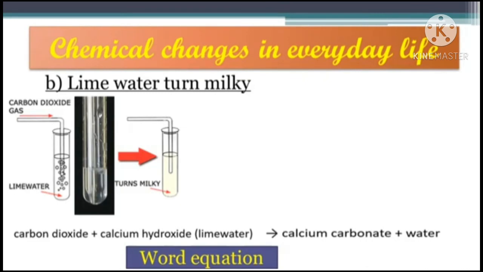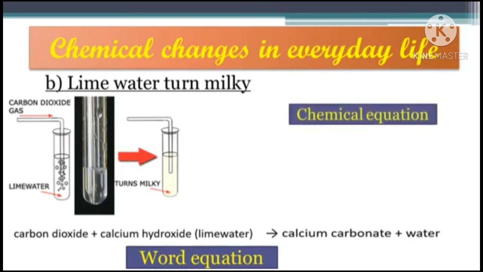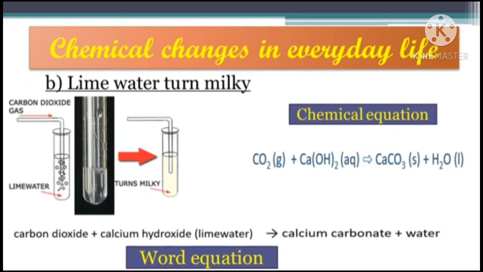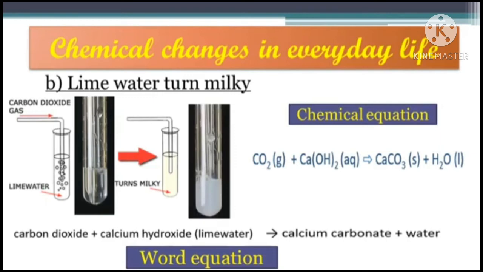Now let's see the chemical equation, how the chemical equation is written. This is carbon dioxide getting mixed with calcium hydroxide, so it gives calcium carbonate and water. Now carbon dioxide and calcium hydroxide are reactants and calcium carbonate and water are the products. So this is how the clear solution of lime water turns milky after addition of carbon dioxide.